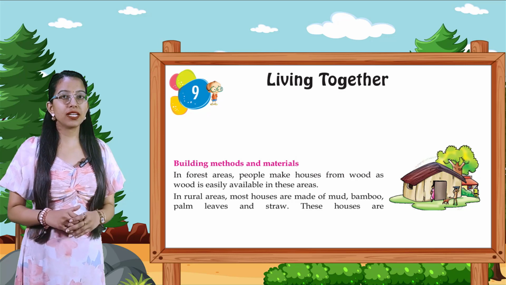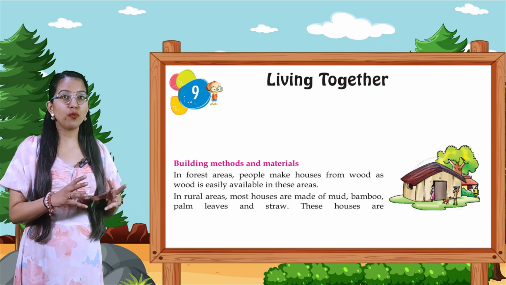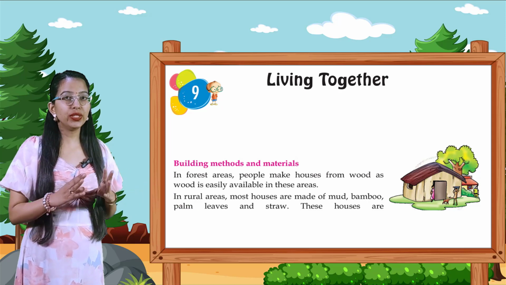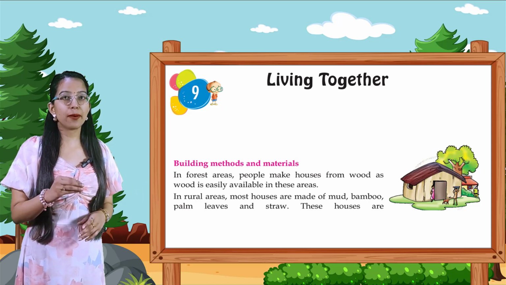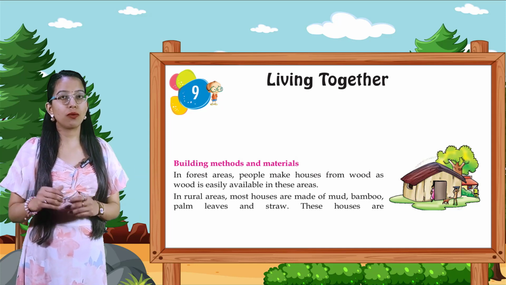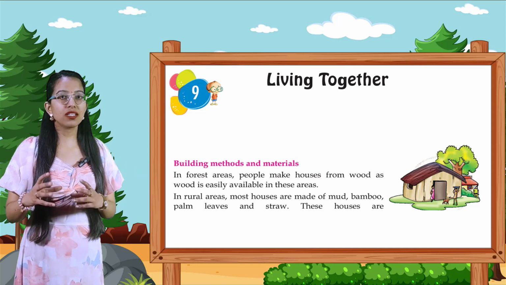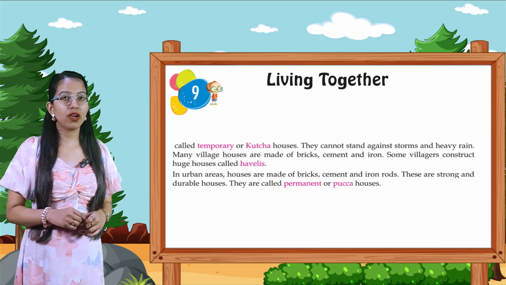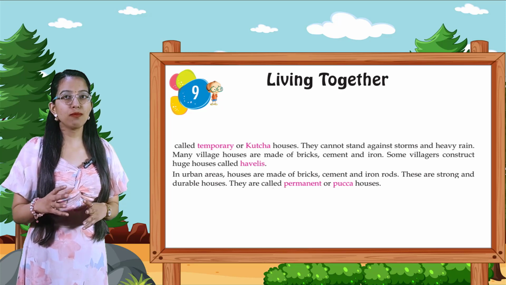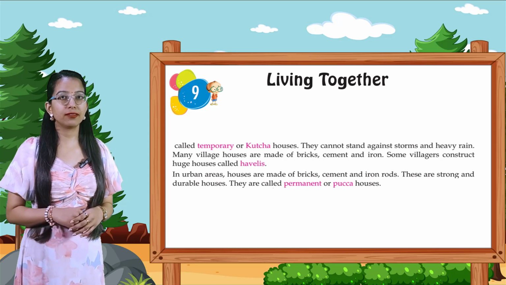In forest areas, people make houses from wood as wood is easily available in this area. In rural areas, most houses are made of mud, bamboo, palm leaves and straw. These houses are called temporary or kacha houses. They cannot stand against storms and heavy rain.